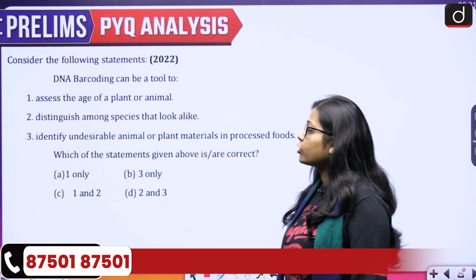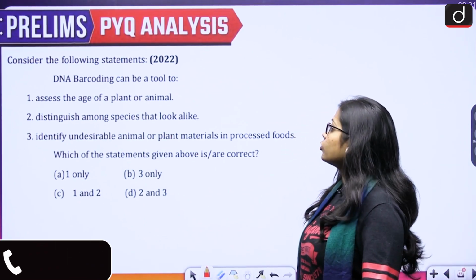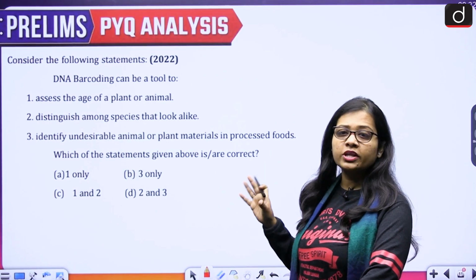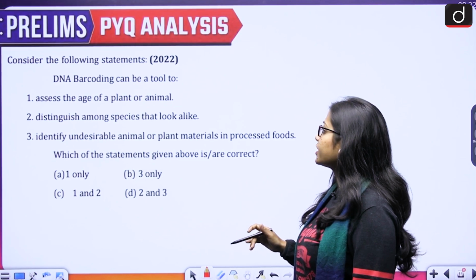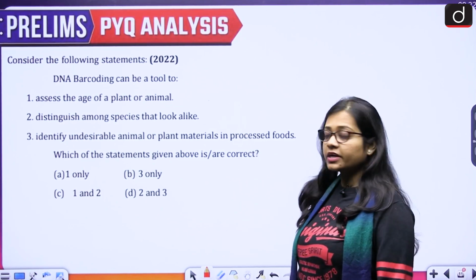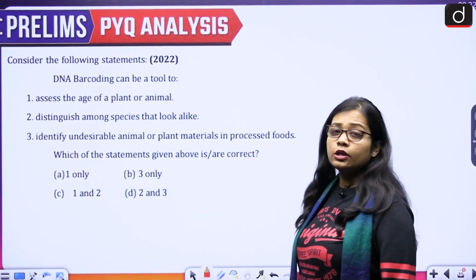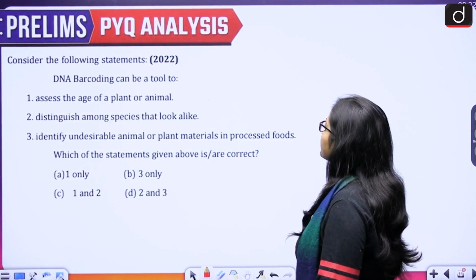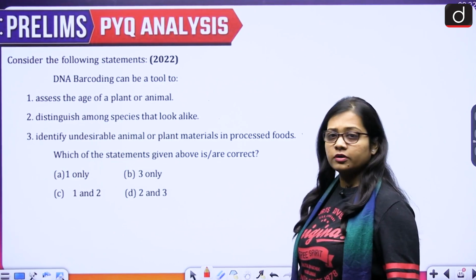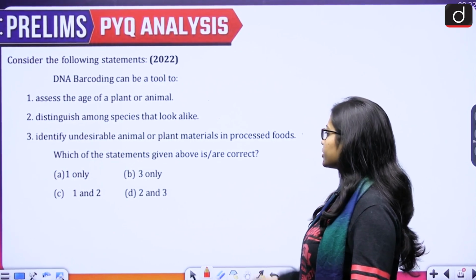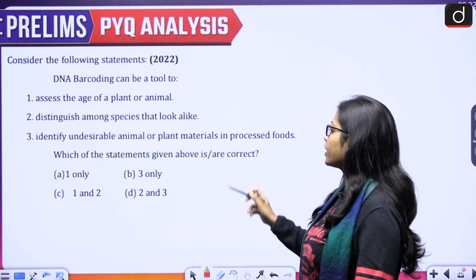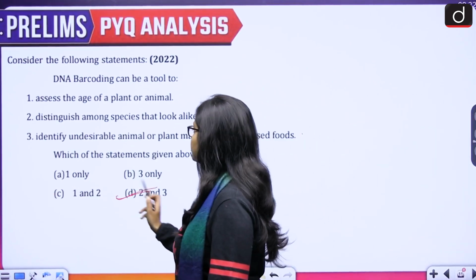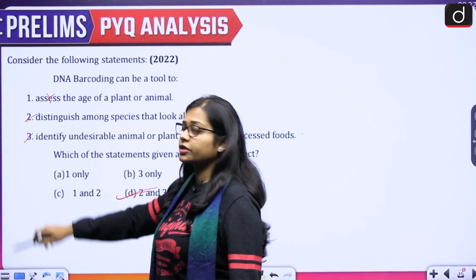Next, consider the following statements. DNA barcoding can be a tool too. So this is the statement, that is, DNA barcoding can be a tool too. There are three statements given. First, access the age of a plant or animal. Second, distinguish among species that look alike. And third, identify undesirable animal or plant materials in processed foods. Which of the statements given above is or are correct? 1 only, 3 only, 1 and 2, 2 and 3. So the correct answer for this is option D, that is 2 and 3. So second and third are correct, first is wrong.